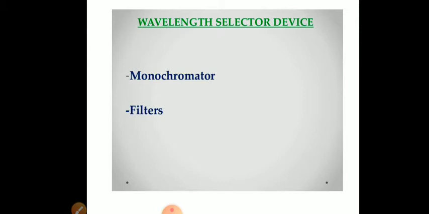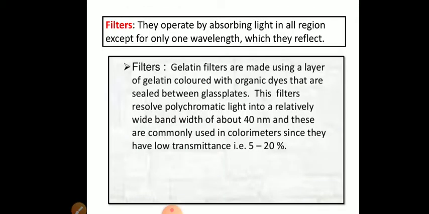Monochromators are generally used in spectrophotometers, and filters are generally used in colorimeters because they are not so sensitive and they give you a broad bandwidth of light. Right? So filters are used in colorimeters, which are designed to operate only in the visible range, where we use a filter, which is nothing but a wavelength selector.